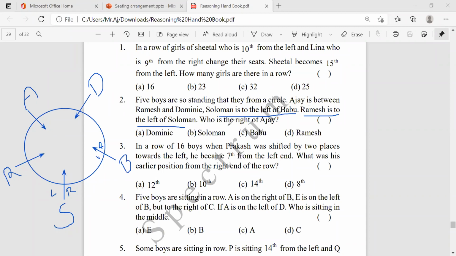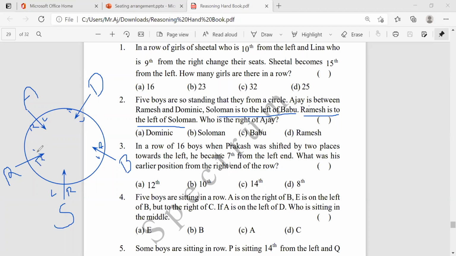Now, what's the question? Who is the right of Ajay? Right is facing inside. What is the left and what is the right? This will be the left and this will be the right. Is it clear? And here it is left, this right, and this will be the left, and this will be the right.